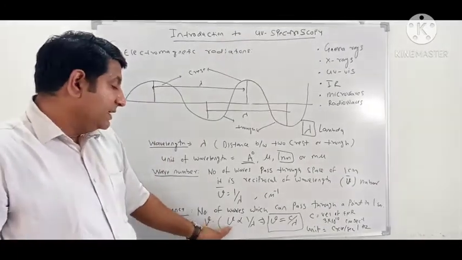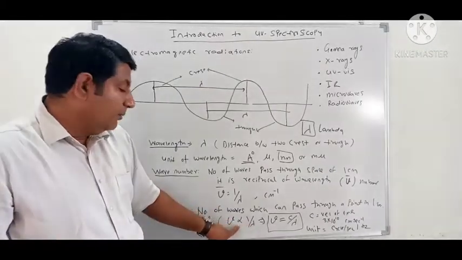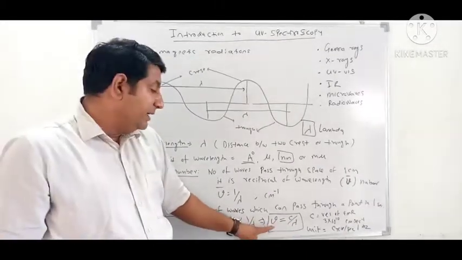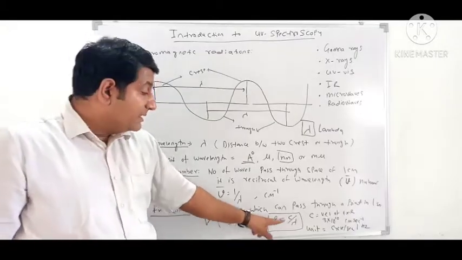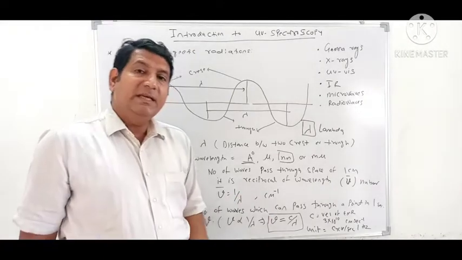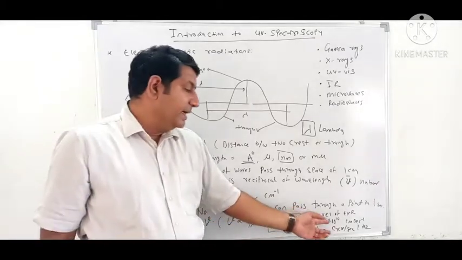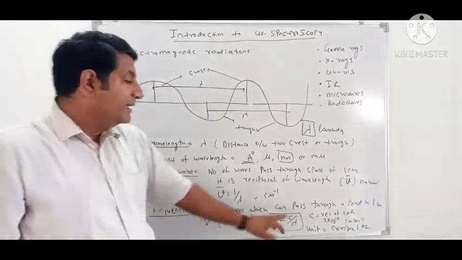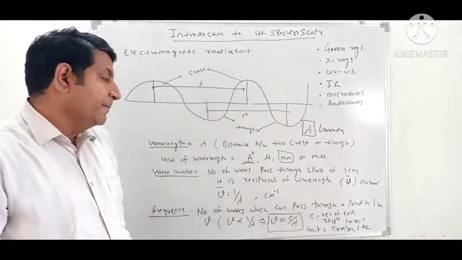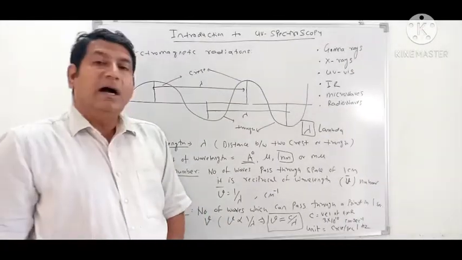Nu is inversely proportional to lambda. If we remove the proportionality sign and introduce a constant, we get the expression nu is equal to c upon lambda. Here c is the velocity of electromagnetic radiation, and its value is constant. It is approximately 2.99 into 10 to the power 8, or 3 into 10 to the power 10 centimeter second inverse. The unit of frequency is cycle per second, also defined as hertz.